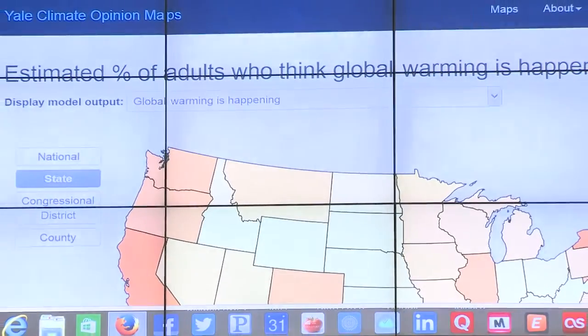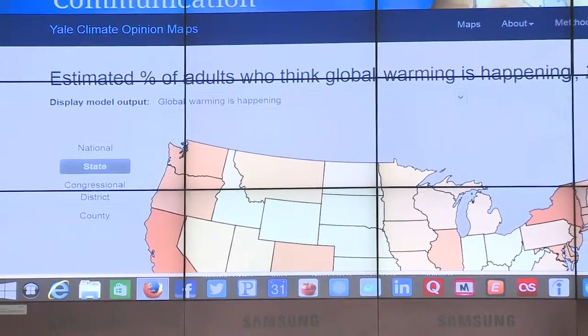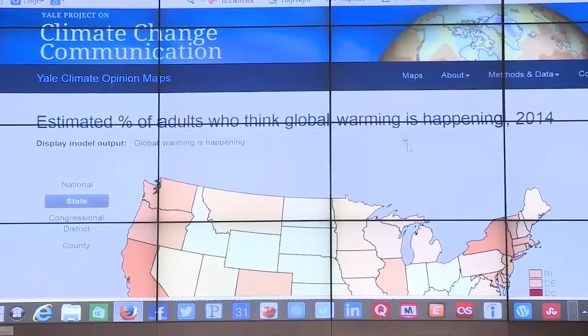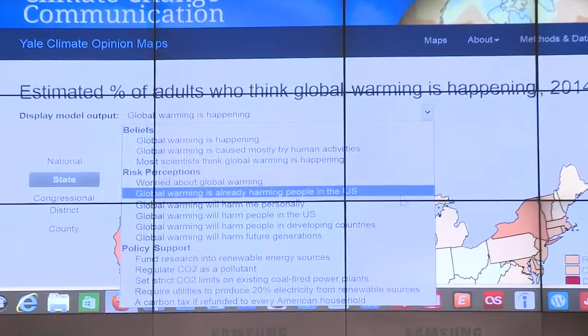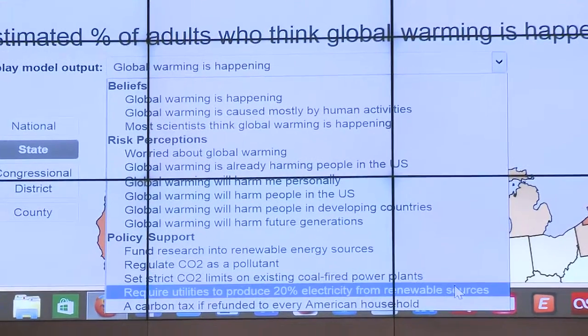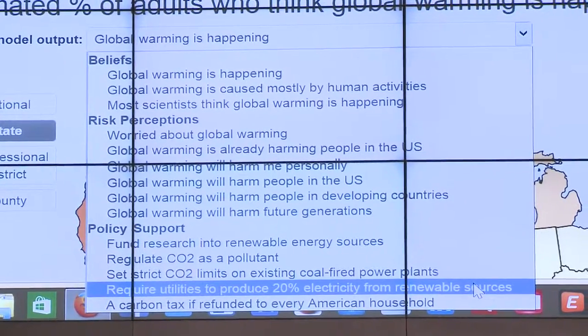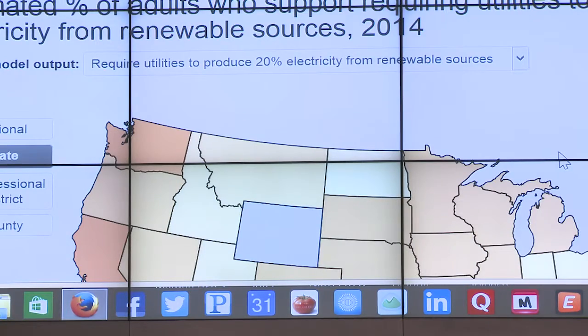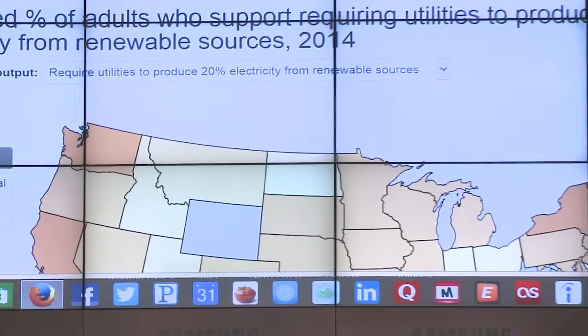So to begin with, we looked at data from Yale University. They recently published a set of maps which describe people's perceptions of climate change and also renewable energy issues. And if you use this pull-down menu, you can see that support for requiring utilities to produce 20% of their electricity from renewable sources, which is the index that we chose, is fairly high. This should update in a moment.